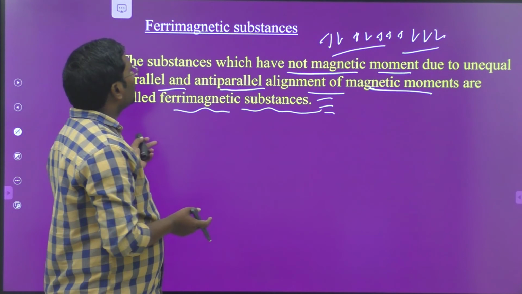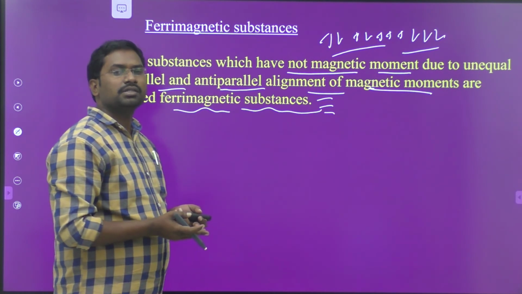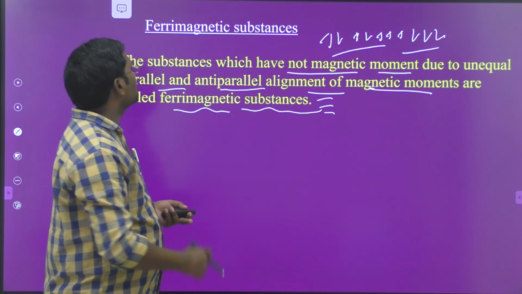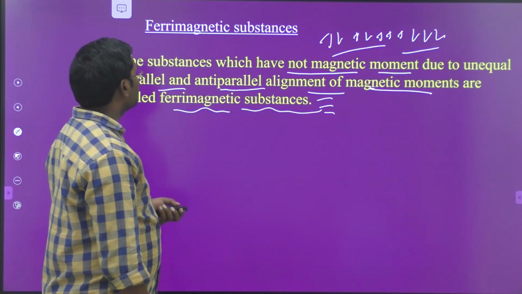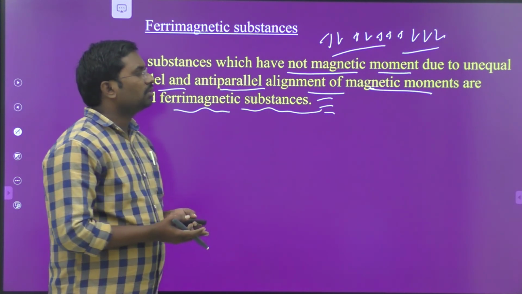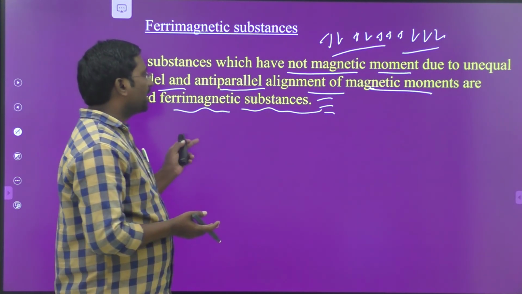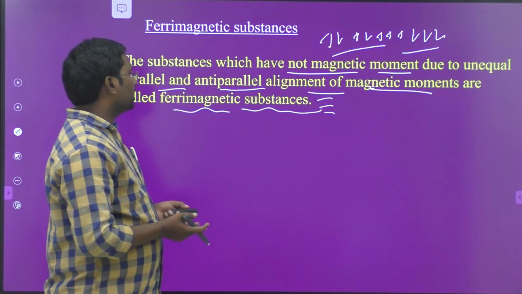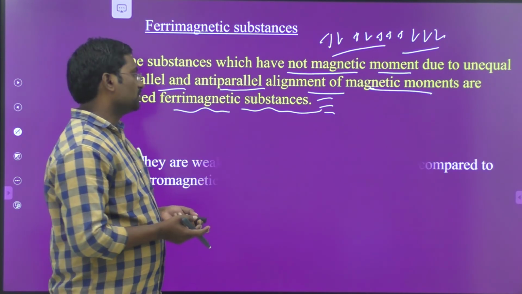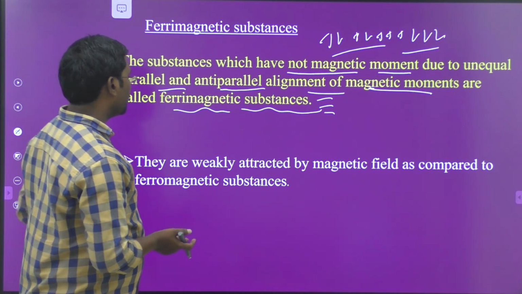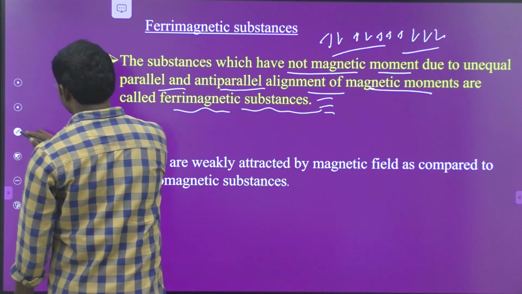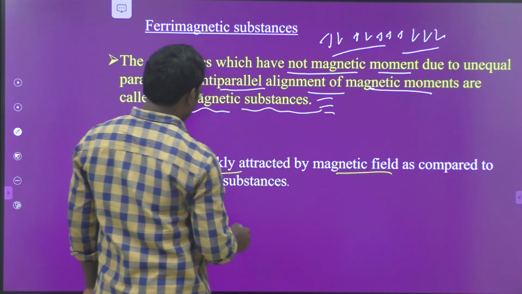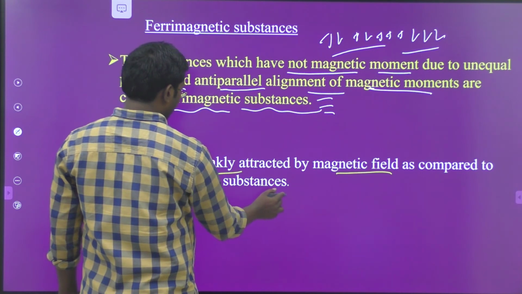This is the last classification of the magnetism expressed by solid substances, known as ferrimagnetic substances, which do not have any net magnetic moment due to the unequal parallel and anti-parallel arrangement of magnetic moments. They are weakly attracted by magnetic field as compared to ferromagnetic substances.